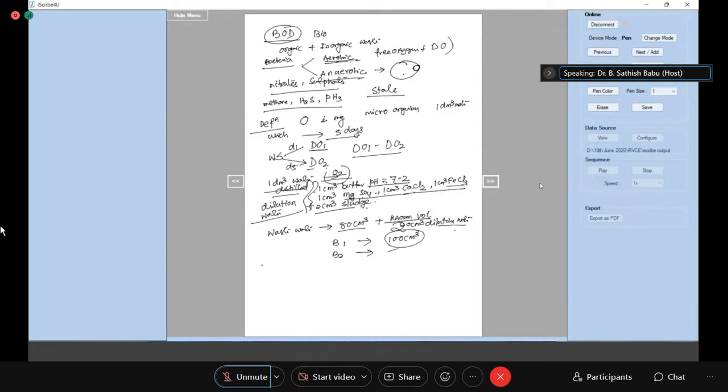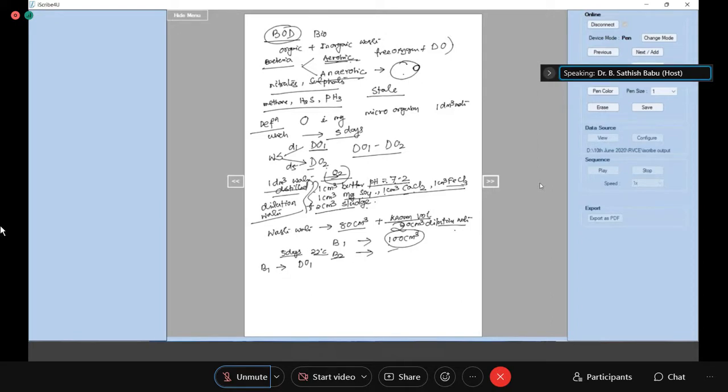Now for bottle 1, if I am starting the experiment today, day 1, I calculate the DO, that is DO1, where the reaction has not yet started. Now I keep bottle 2 at 22 degrees centigrade for 5 days. Why 5 days?